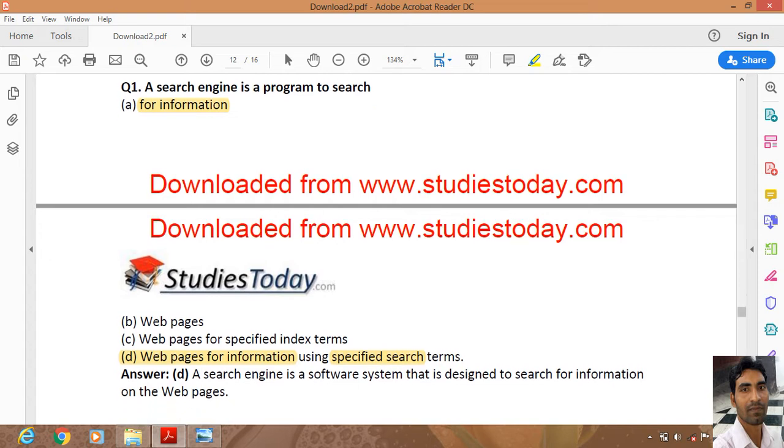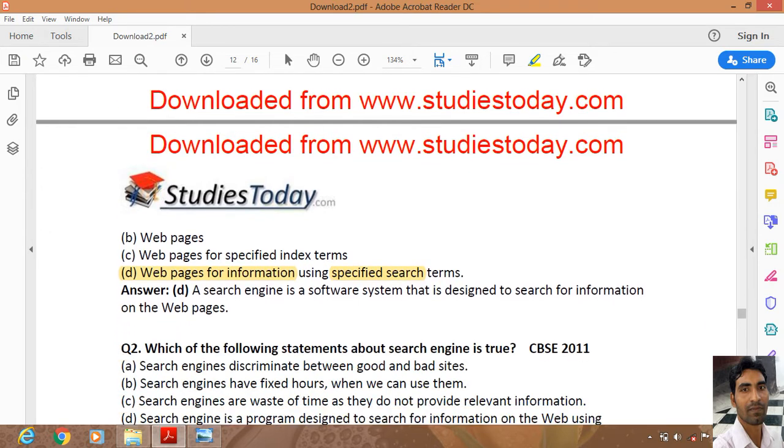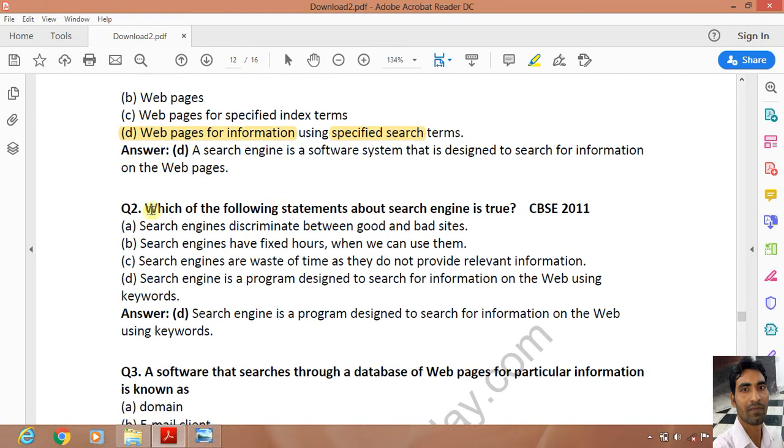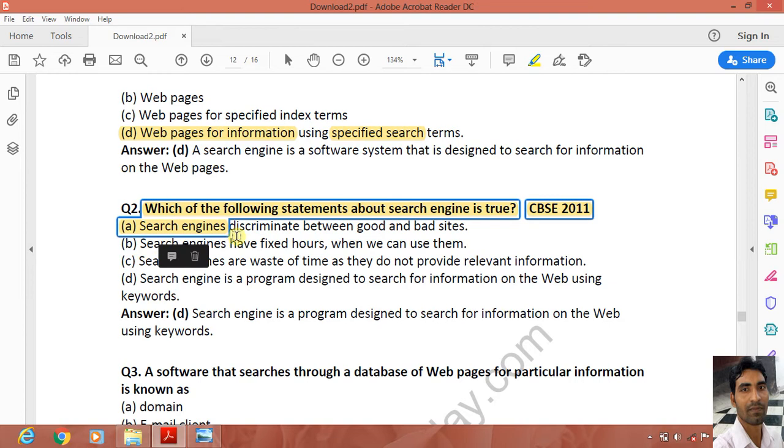Next, second question: which of the following statements about search engine is true? This question has been asked in the CBSE 2011 exam. First, search engine discriminates between good and bad sites. Search engine has fixed hours when we can use it.